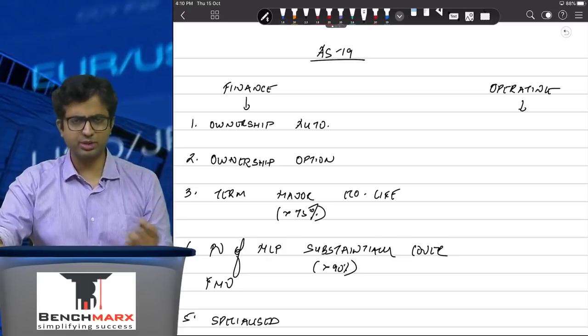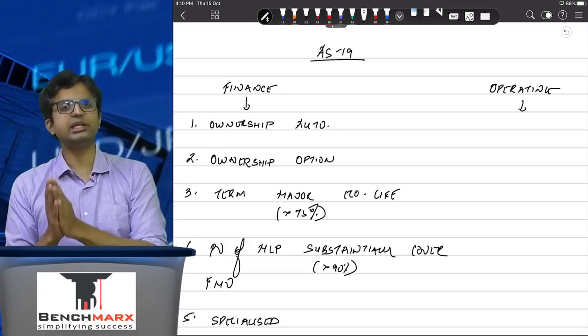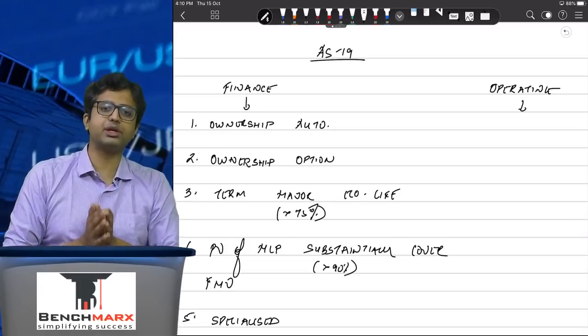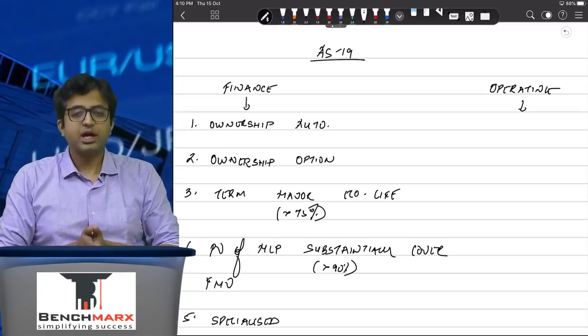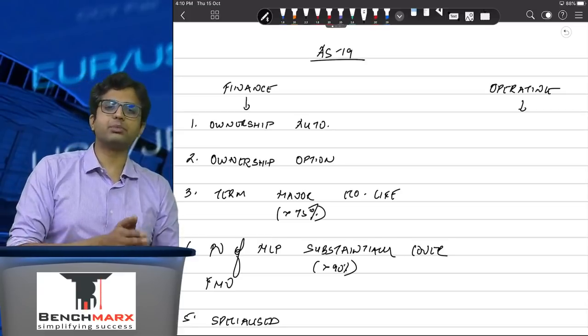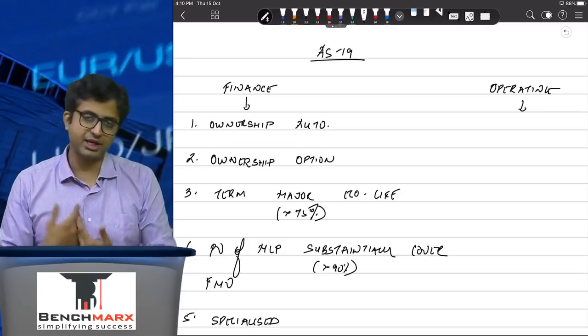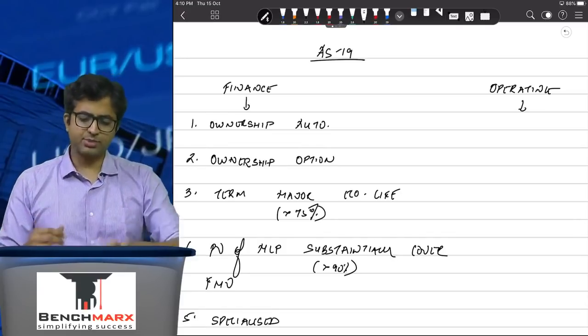A few crucial terms. What is a lease term? Lease term will obviously include the non-cancelable period, but apart from that, it will also include the renewal period if we are reasonably certain that the renewal option will be exercised. What is minimum lease payments?